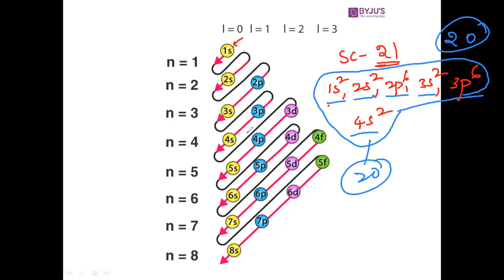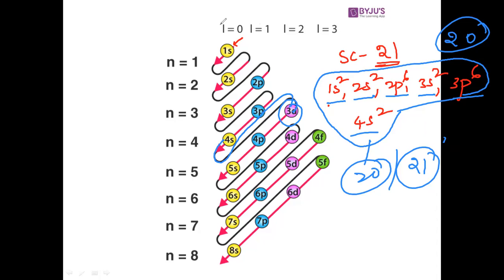After the 20, the next electron will enter into which orbital? The 21st electron will enter after 4s, into the 3d orbital. So I can write here 3d1.